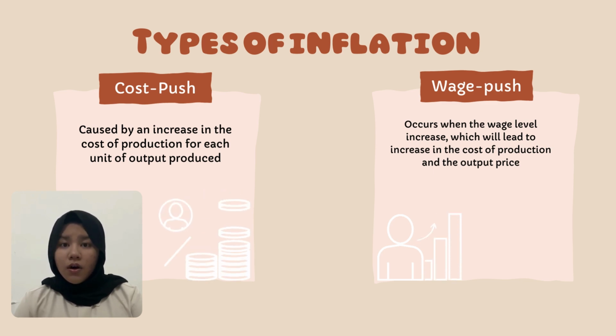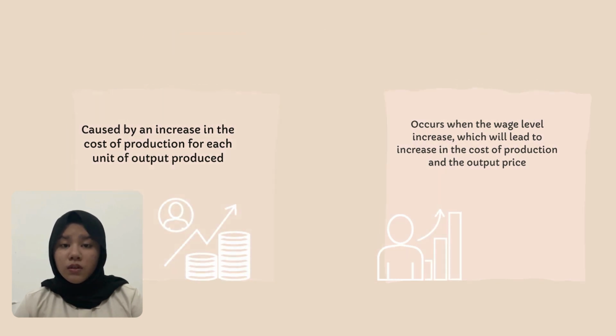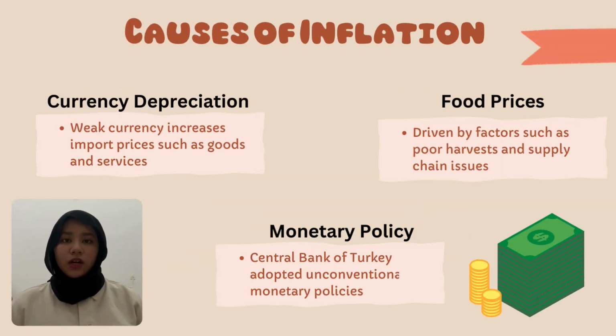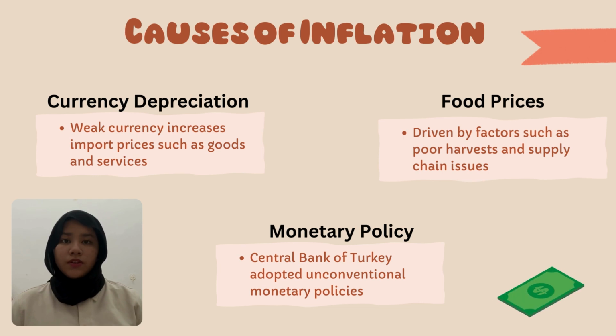On the other hand, the wage push inflation is a type of inflation that occurs when the wage level increases, which will lead to an increase in the cost of production and the output price. For example, Labour Minister Vedat Isıkhan said that Turkey's monthly minimum wage will jump by 49% to 17,002 Turkish lira in 2024. Now, I'm going to explain about the causes of inflation in Turkey.